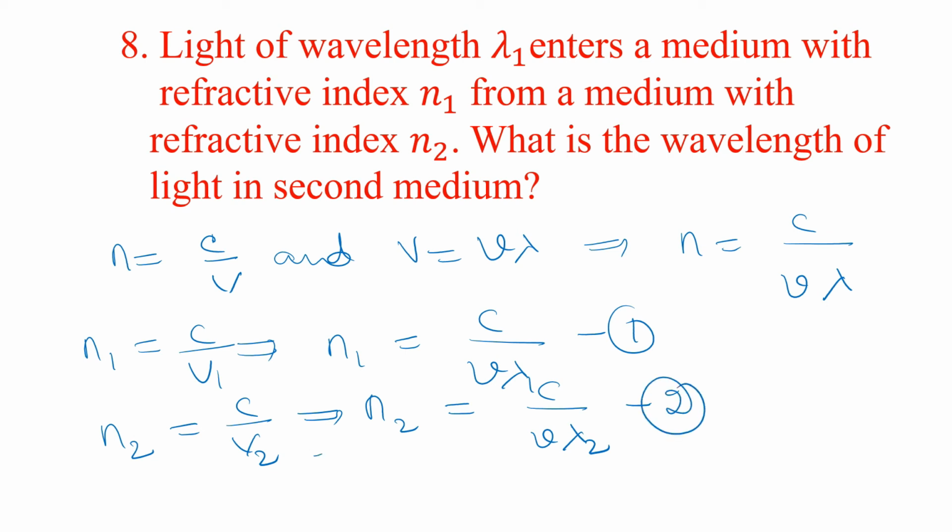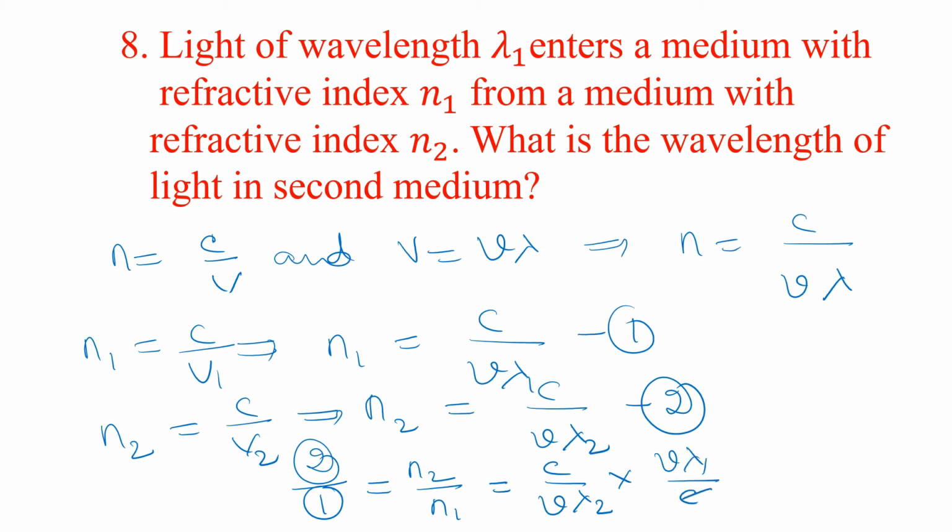So from equations 2 and 1 we are getting n2 by n1 is equal to c by nu lambda 2 into nu lambda 1 by c. c gets cancelled.